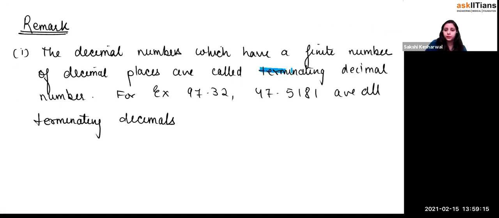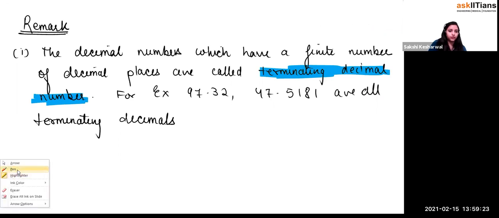So this is called what, beta? Terminating decimal numbers, right? Terminating decimal numbers. Yes. So let's do these numbers. Okay. Now what happened?